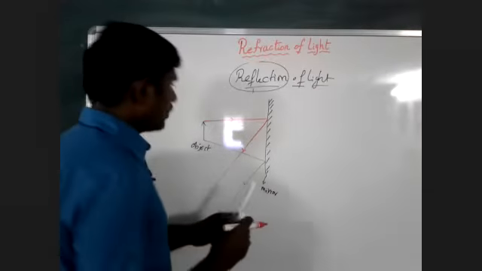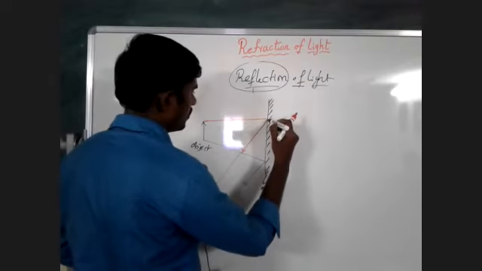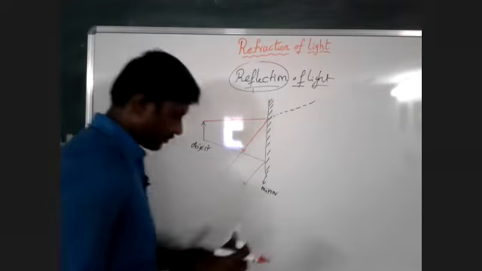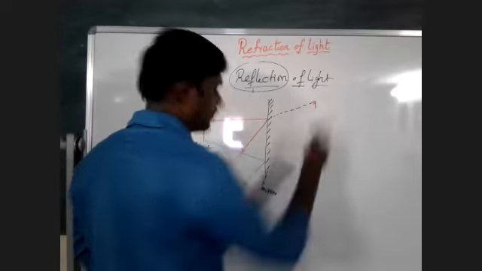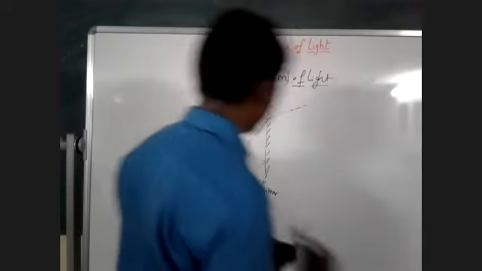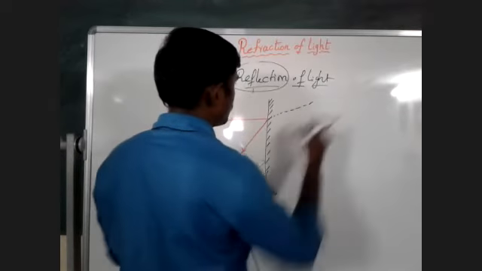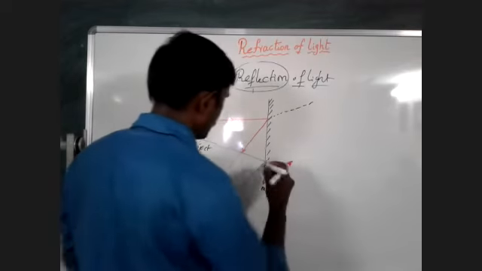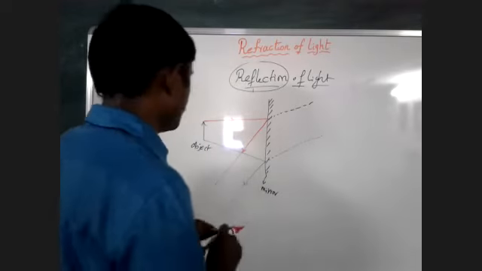When you extend these reflected rays backwards, here you get the top, and when you extend this reflected ray backward, there you will get the bottom.